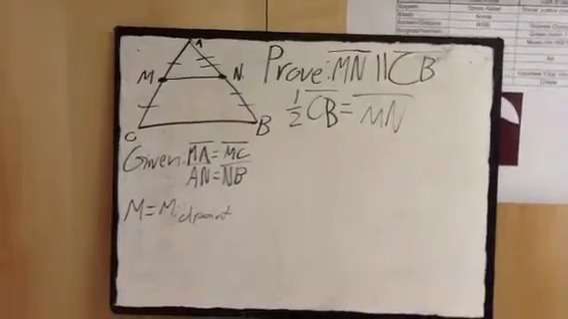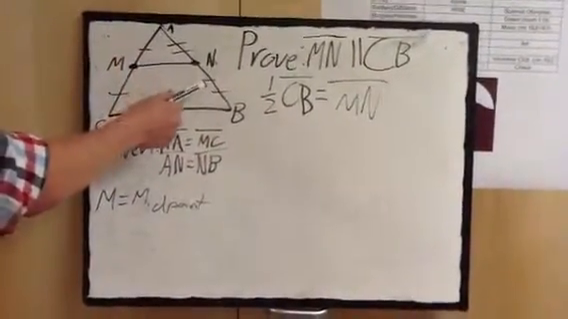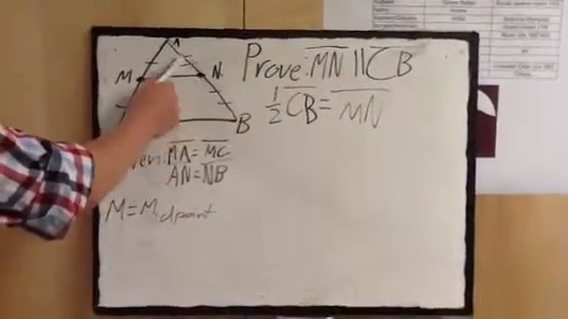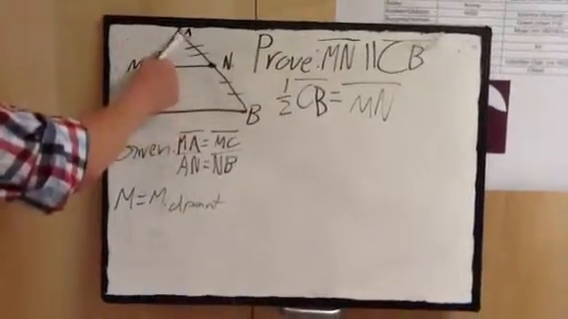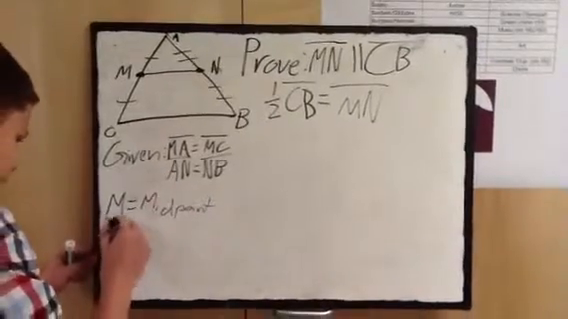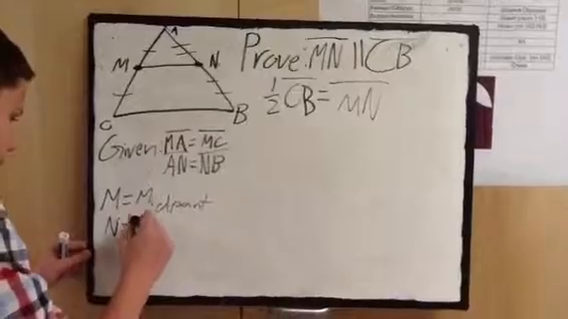Now we can do the same thing with N. See, N is an equal distance from B and A because, not parallel lines, they're congruent lines, so that they're the same distance from A and B. So we know that N also is a midpoint.